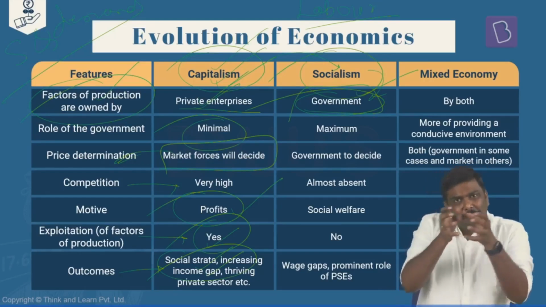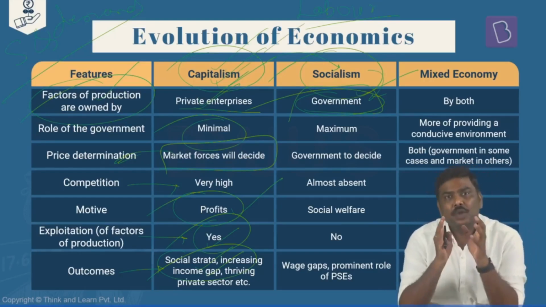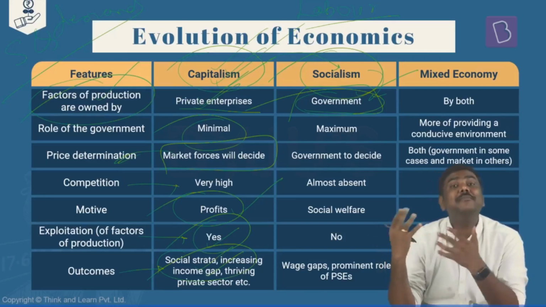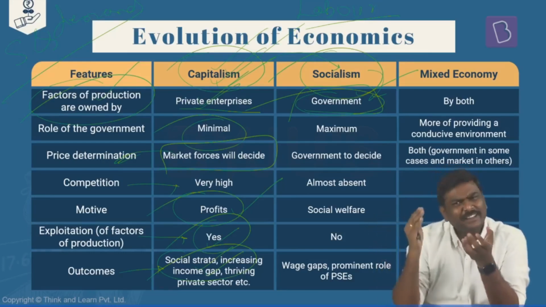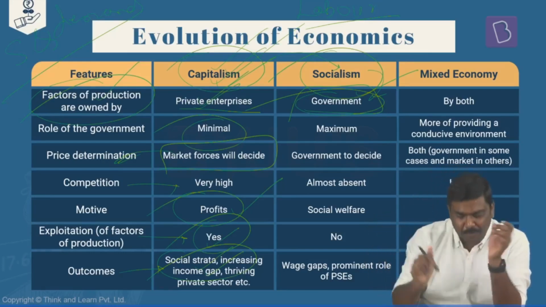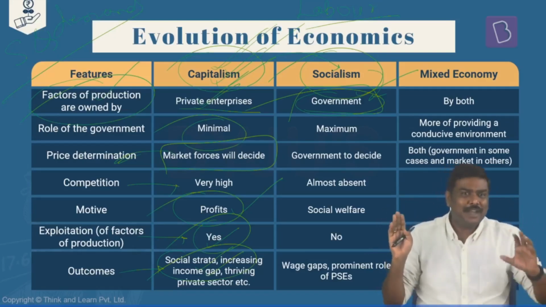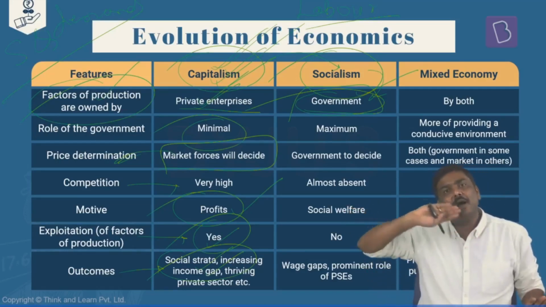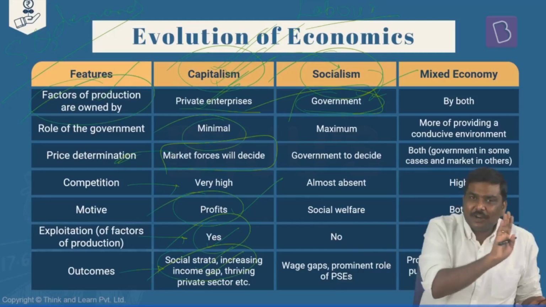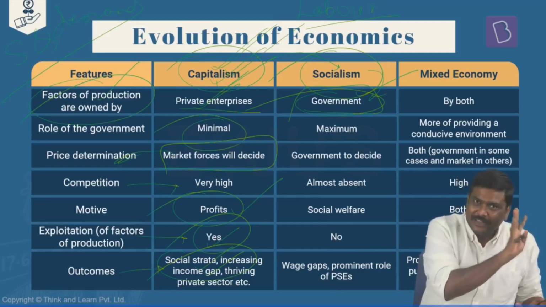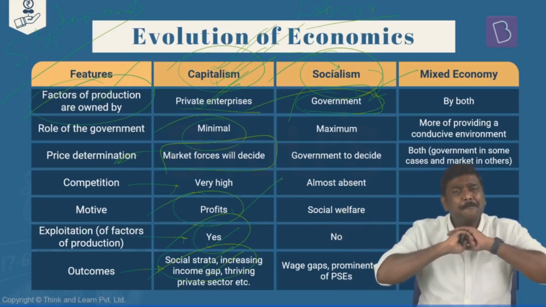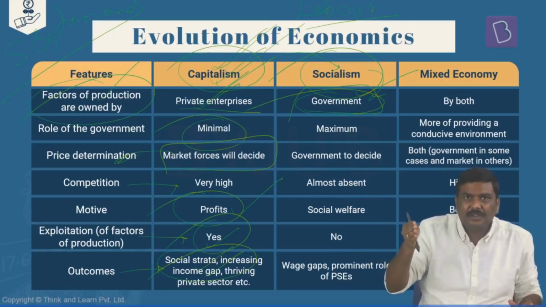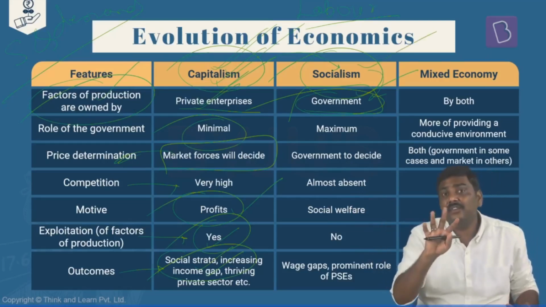And socialism is exactly opposite to the idea of capitalism. Although I'm using the term socialism here, the extreme form of socialism is referred to as communism. And that is exactly 180 degrees opposite to the concept of capitalism. That is, if capitalism is on one end of the spectrum, communism will exactly fall on the opposite end of the spectrum. If there is a role of the private sector in case of capitalism, in case of communism, there is absolutely no role of the private sector. But somewhere between communism and capitalism, you will get the idea of socialism.